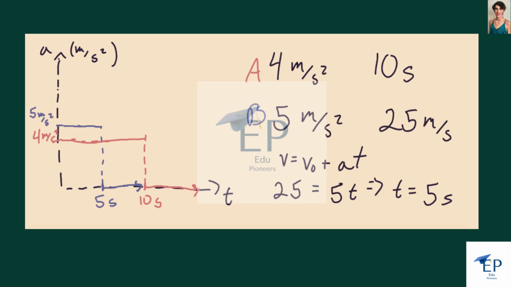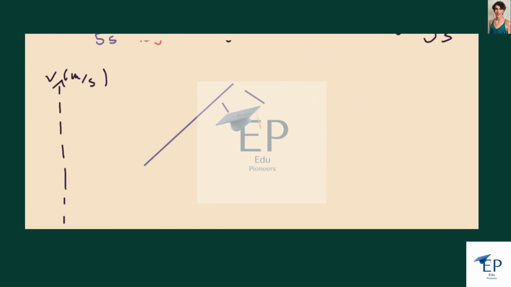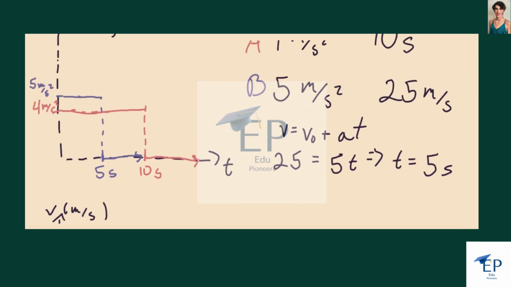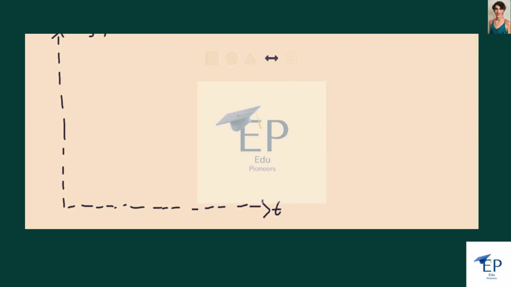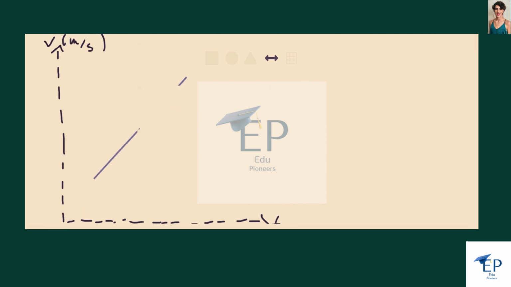Next, we want to know what the velocity graphs look like. So we know what the slope of these are going to be initially because the slopes are going to just be equal to the acceleration. And then once they're done accelerating, they're going to be a flat line since they're maintaining a constant velocity. We'll do B first since we already know what the final velocity is going to be.